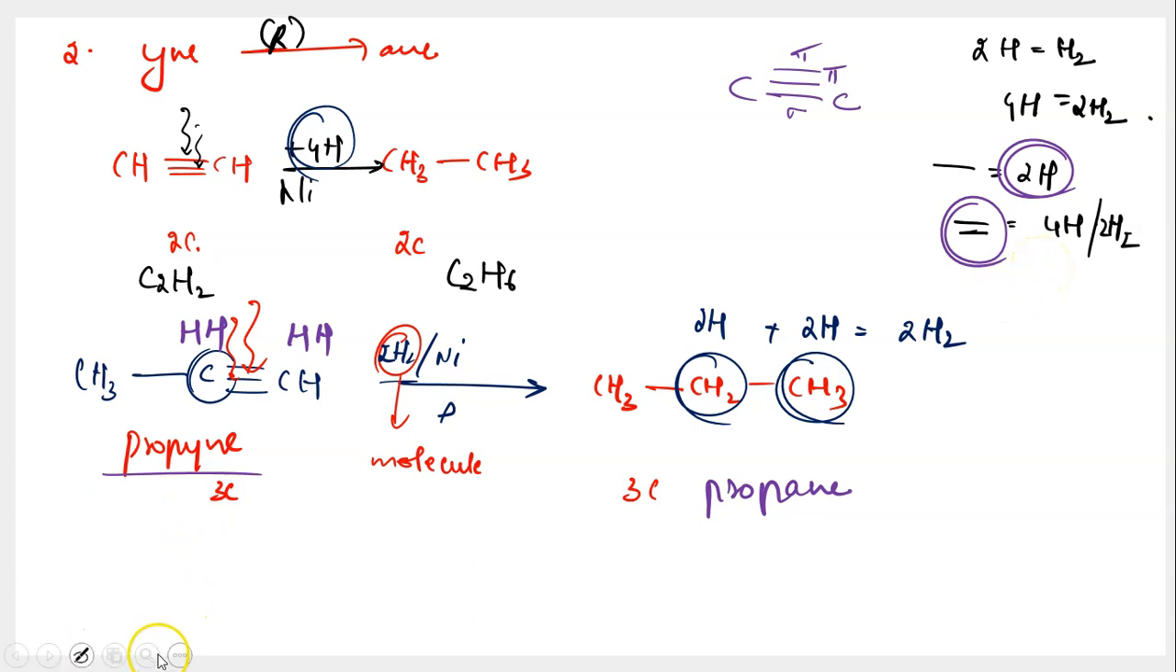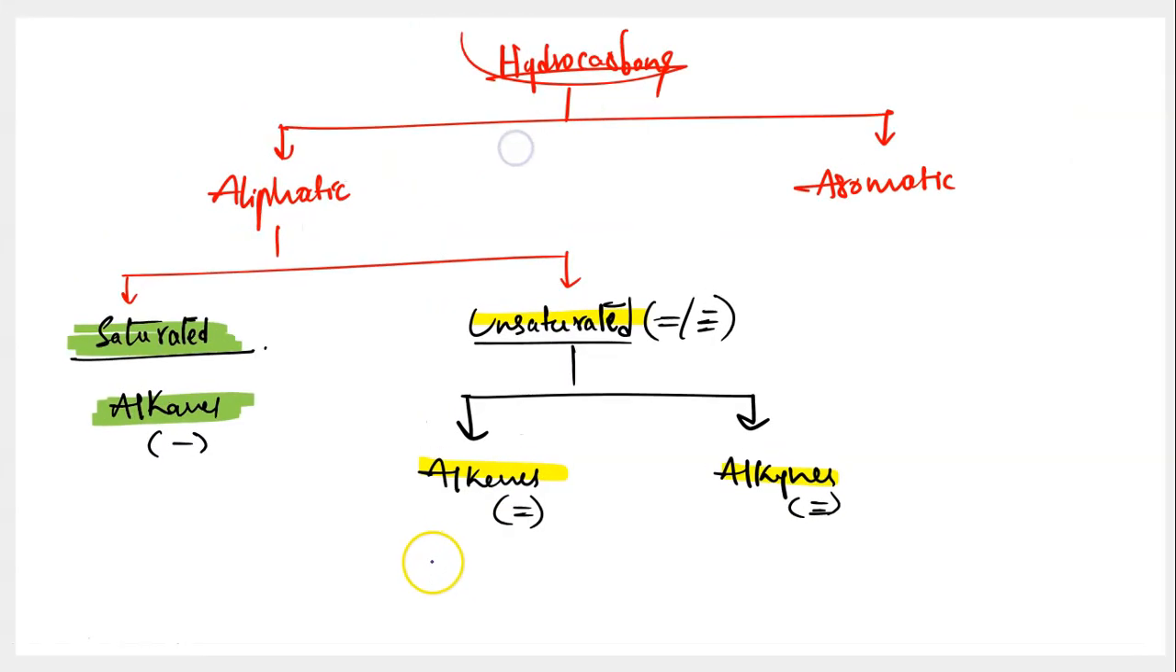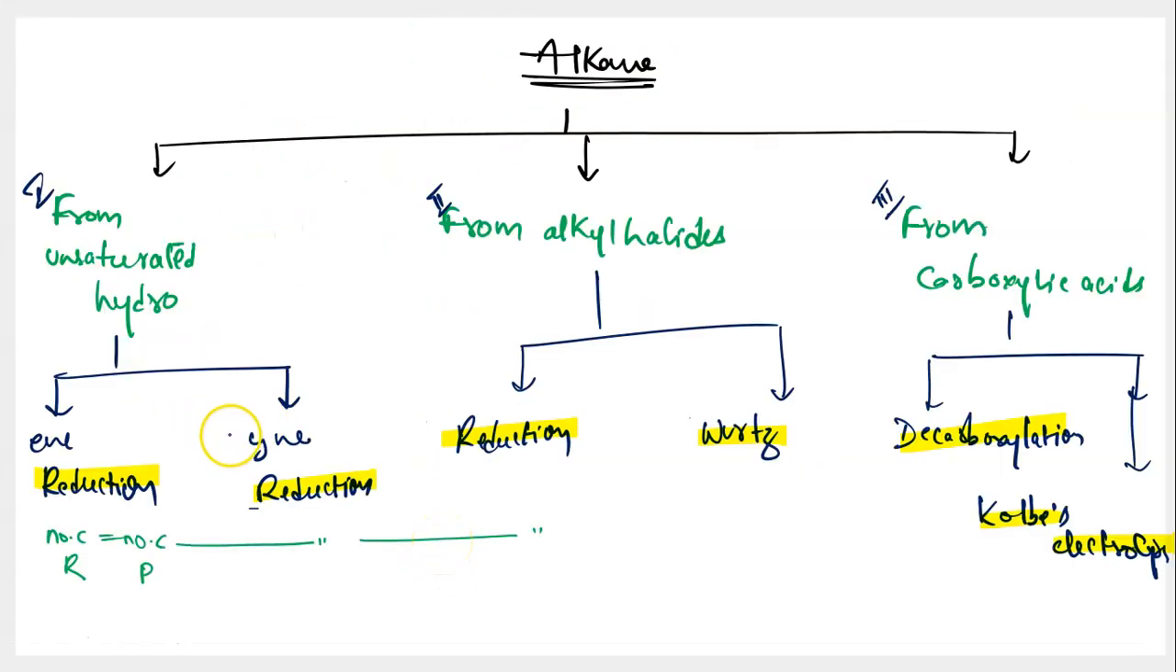This is the first way of preparing hydrocarbon alkane from its corresponding unsaturated hydrocarbons, from alkenes and from alkynes. And in both the ways, what have we done? We have converted alkene or alkyne into the respective alkane by reduction. And one thing you need to keep in mind is the number of carbon atoms is the same in both the ways.